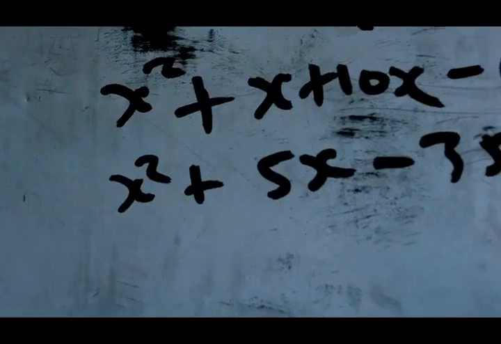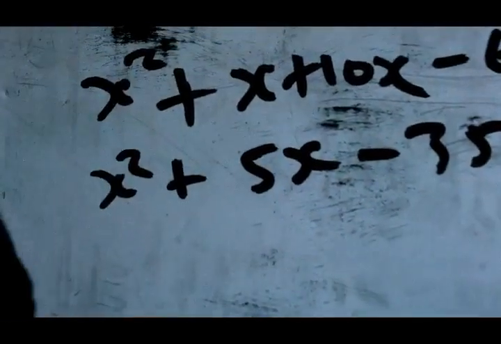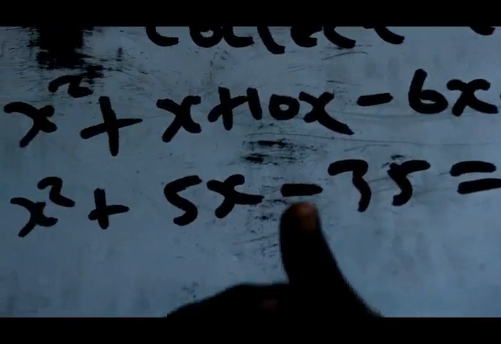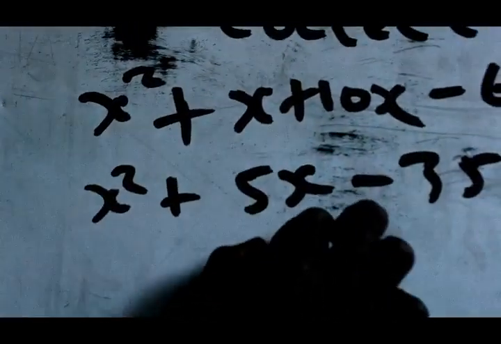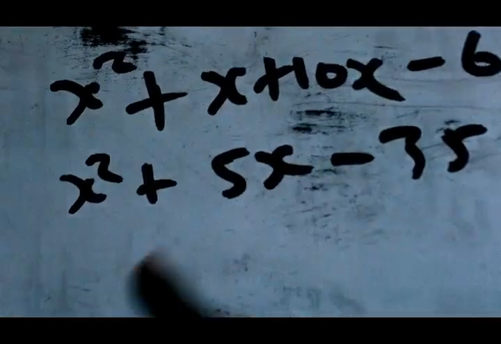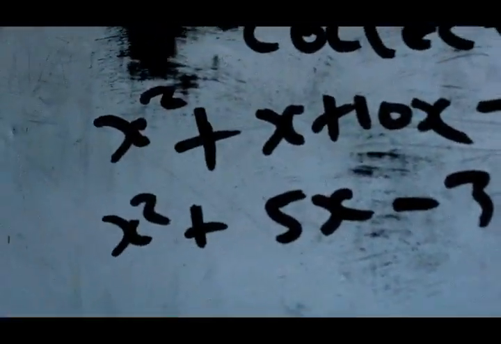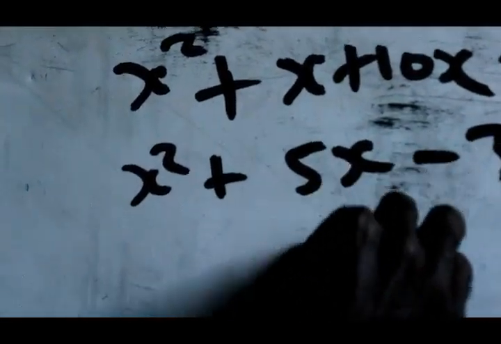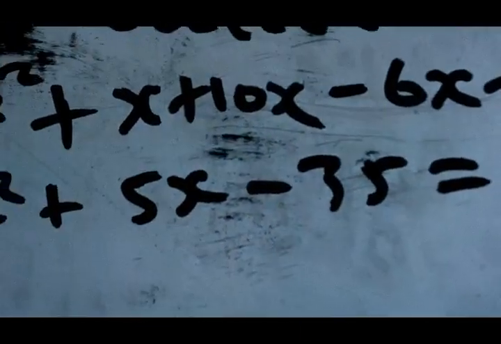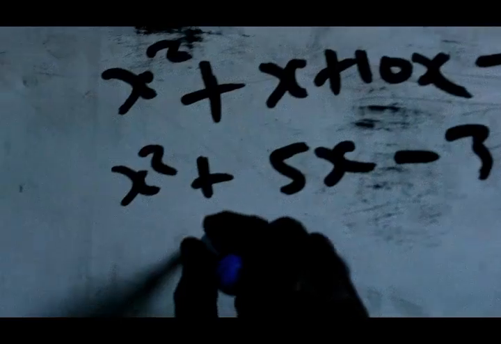Now, according to the law of quadratic equations, this cannot be factored. It cannot be factored because there are no two numbers that when you multiply, you have minus 35, and when you add, you have 5. You can't have that. So what you do, you apply what is called the completing the square method.